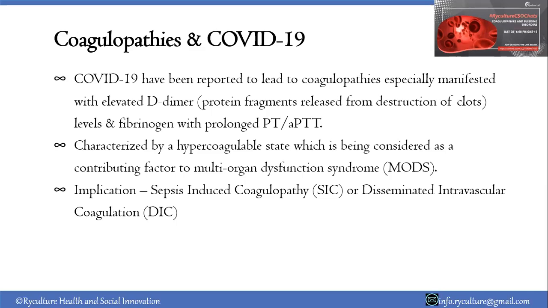The prothrombin time is the time it takes for a clot to form. It will be prolonged because most of the clotting factors are in the coagulable state. They have formed a clot and that clot is broken down, so they're not available to facilitate other clotting. That is going to affect the treatment of this kind of people. We have to be very critical and ensure that we try as much as possible for people who have coagulopathies not to get infected with COVID-19. If they get infected, we need to initiate prophylactic measures, especially when they're hospitalized, where there's limited movement, one of the risk factors for coagulopathies, and where they're being managed to ensure they don't move to severe or critical situations, when we can protect them from getting to that.